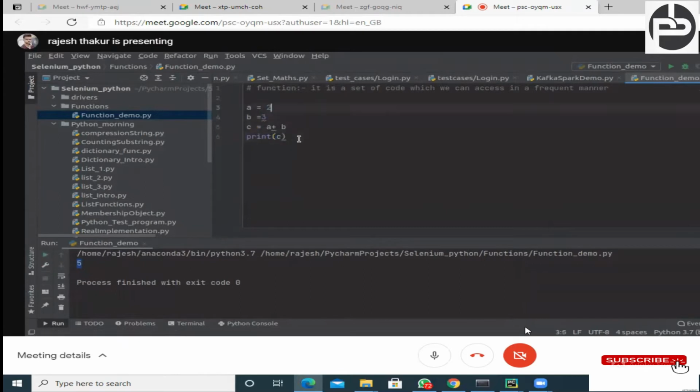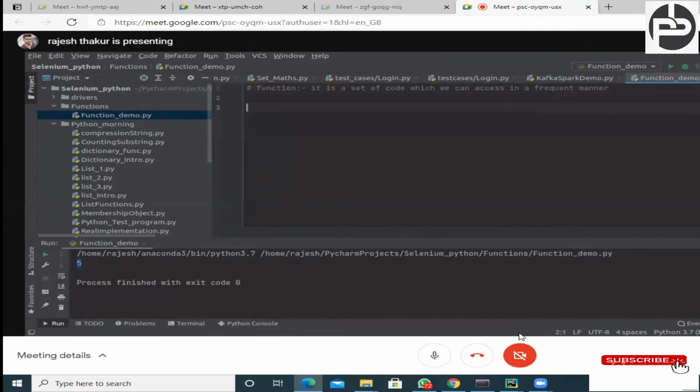So if you have a handy calculator, just try to understand. Whenever we pass the numbers, after that we pass some operator, right? What is the operator? Plus, minus, multiplication, division. Whenever we pass that, automatically that function is getting called: the plus function for plus, the minus function for minus, and it is doing our job, right? So let's understand it that way.